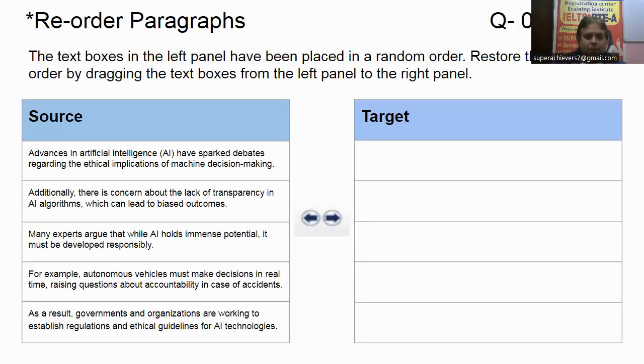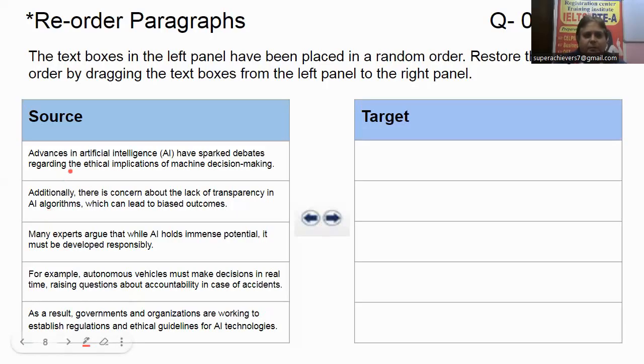If I check the last one, "As a result," this may not be the first one. For example, "Many experts argue that while AI holds..." again, this is a further detail of something, not the introduction. "Additionally," due to the linker, this will not be the first one.